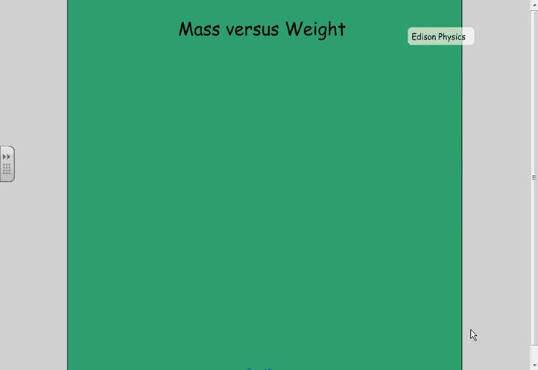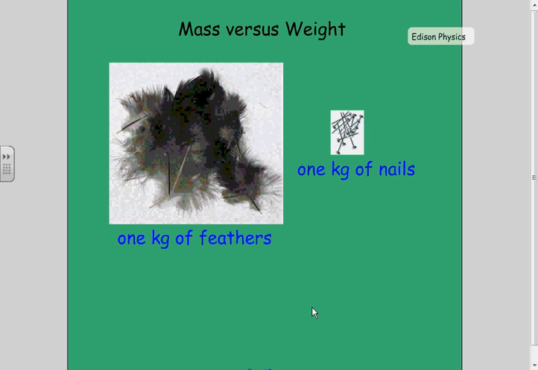This video will explain the difference between mass and weight. So to get things started, let's look at some objects that we might want to compare. Suppose we had a pile of feathers and a pile of nails, and I put them both on a balance and I had 1 kilogram of each one.